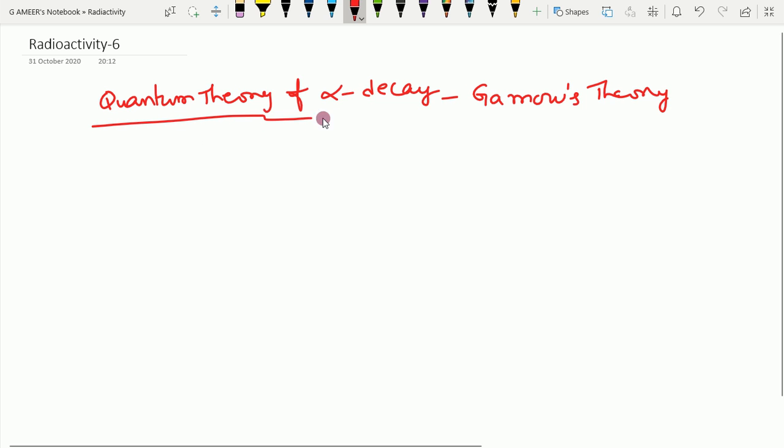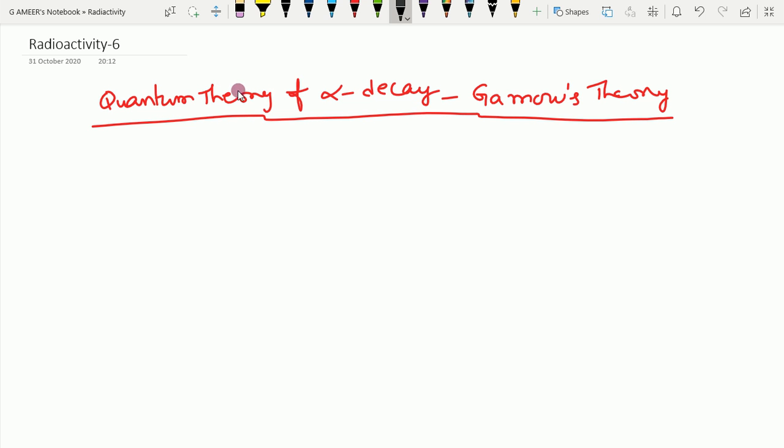I already explained in the last class: if an alpha particle wants to come out from the nucleus, this is the nucleus, this is the alpha particle, that is a helium nucleus.